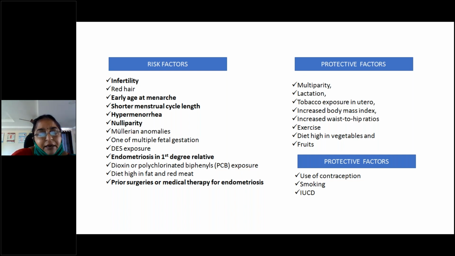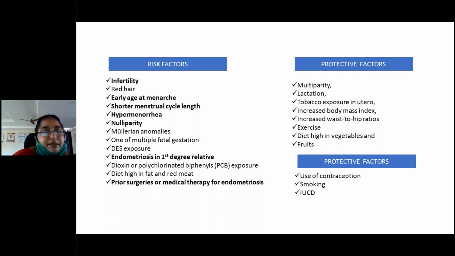What are the Mullerian anomalies which are responsible? Cryptomenorrhea, or any cervical stenosis. These are the cases we'll see with Mullerian anomalies, and exposure to DES, diethylstilbestrol, endometriosis in the family itself, and dioxin exposure, and prior surgeries or medical therapy for endometriosis. Already they are treated with medical therapy for endometriosis. Still, we can get endometriosis patients continuously.